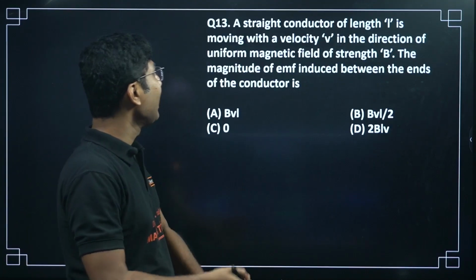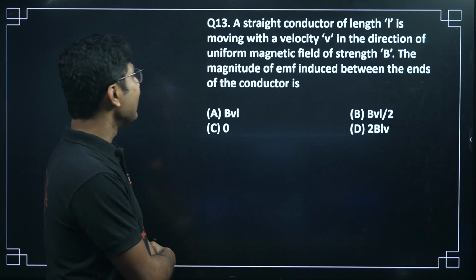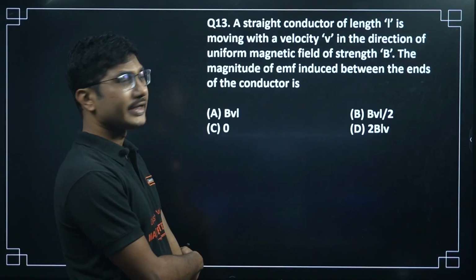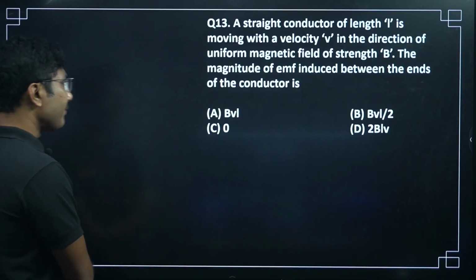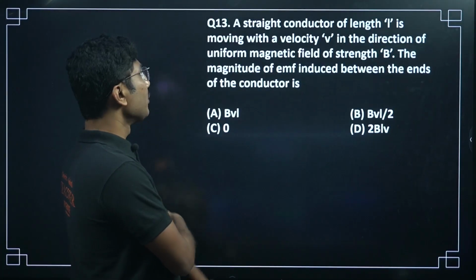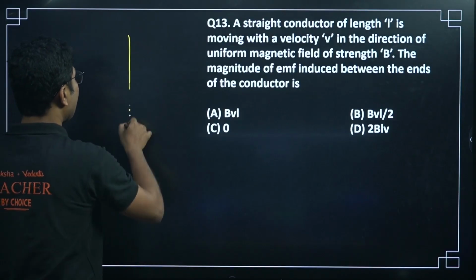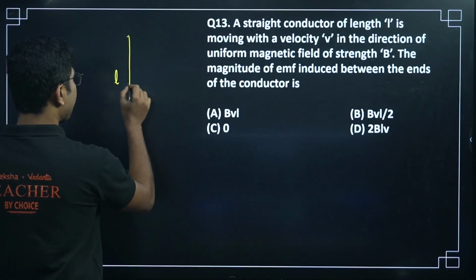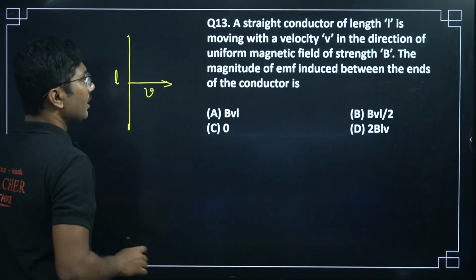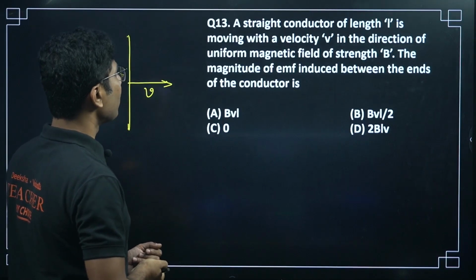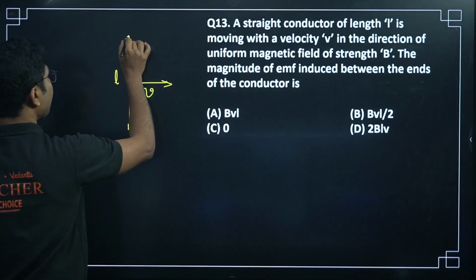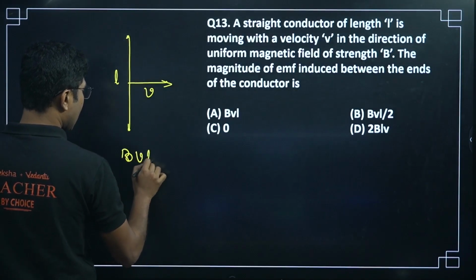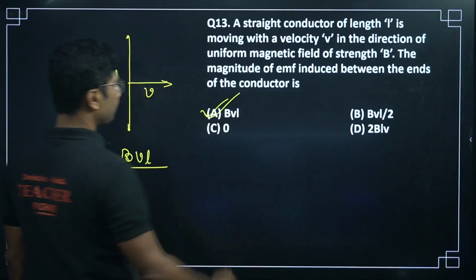Now, question number 13. A straight conductor of length l is moving with a velocity v in the direction of a uniform magnetic field of strength B. The magnitude of EMF induced between the ends of the conductor is. So we have a straight conductor of length L, and it is moving with the velocity v in the direction of the uniform magnetic field. The magnitude of EMF induced between the ends of the conductor is BVL. So it is BVL.